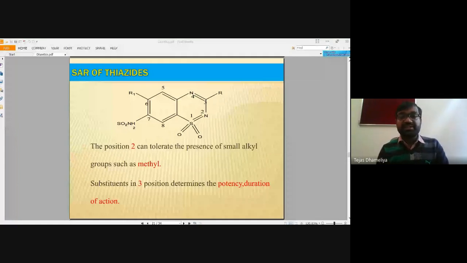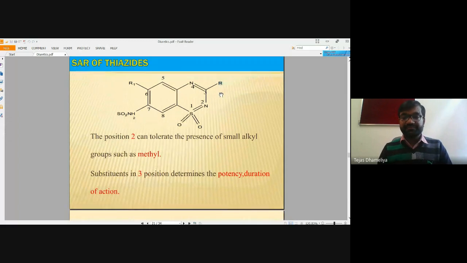What can be the potency of these thiazide diuretics and the duration of the same can be confirmed from SAR of these thiazides, and the substitution at this position will determine the potency and the duration of action, the time of action of these diuretics.